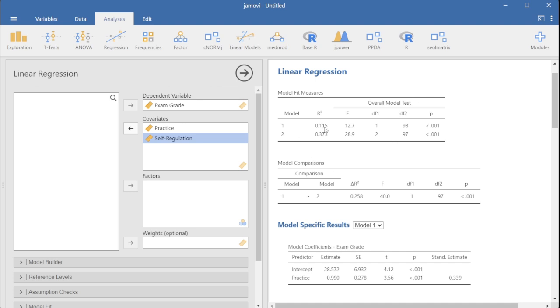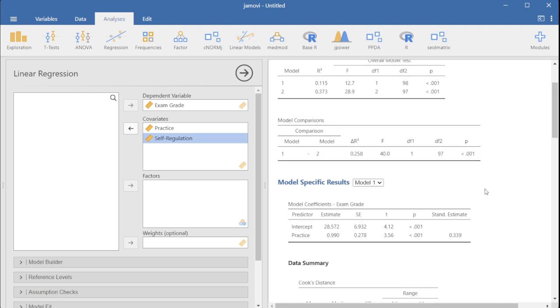And the first model has an effect size of 11.5% and the second model of 37.3%. Then we can see from this other table, the model comparison, that the R squared changed by 25.8% and that this change was significant because the p-value over here is significant.